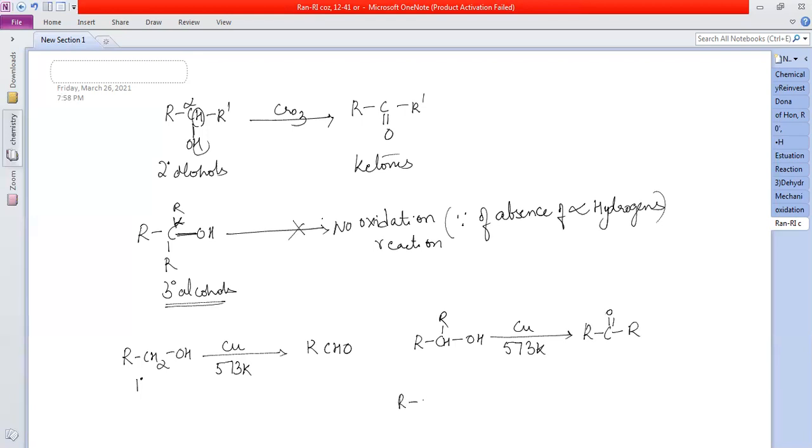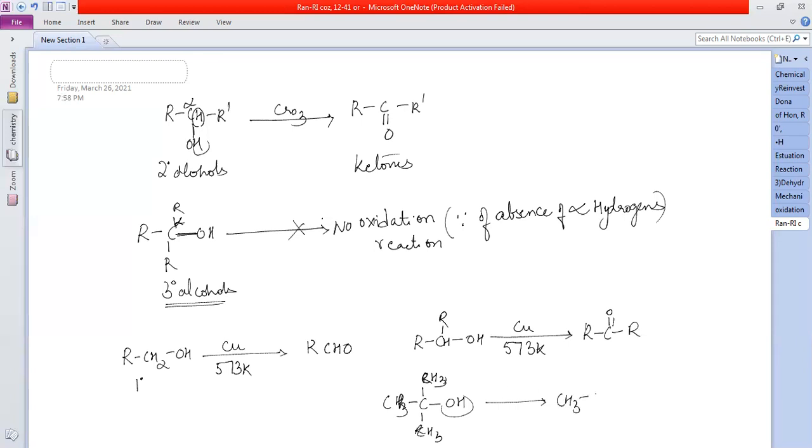But if I'm taking tertiary alcohol, what reaction will occur? Dehydration. This OH and this H are lost. So what do you get?